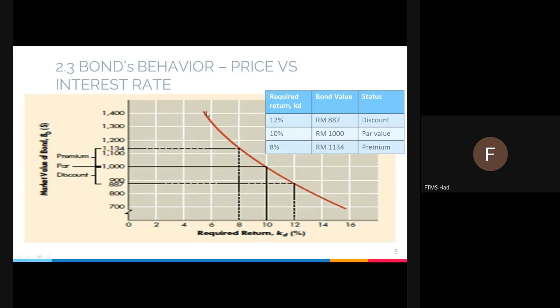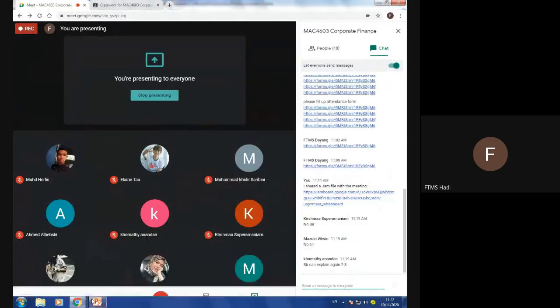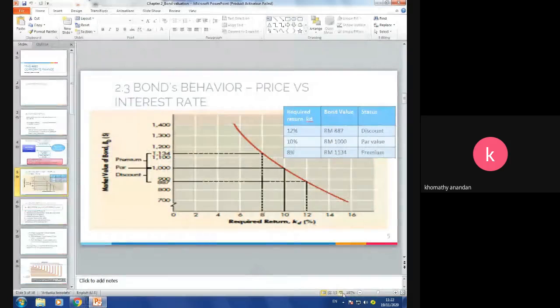So we can say here that the cheaper the price, the higher the return will be. The more expensive the bond, the lesser the return will be. So that is a hypothesis on price versus interest rate. I hope I can answer the question. Okay, sir. Thank you. You're welcome.